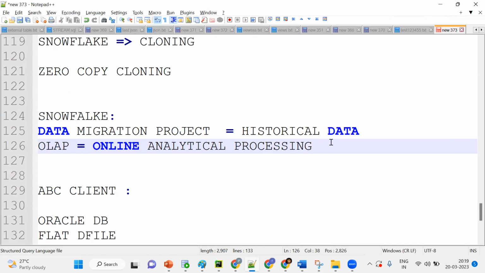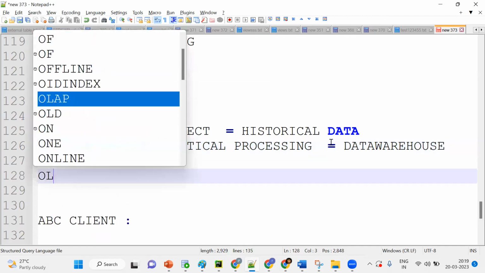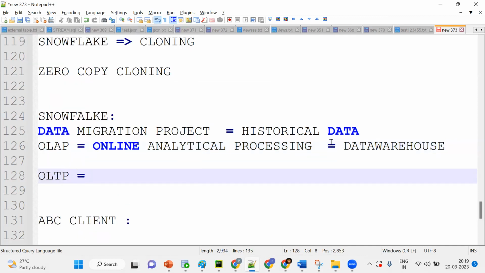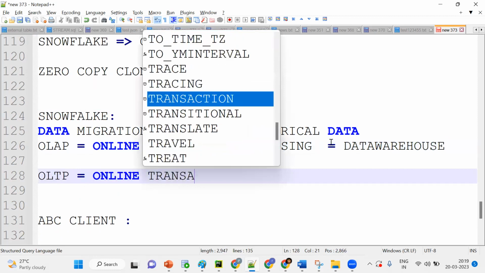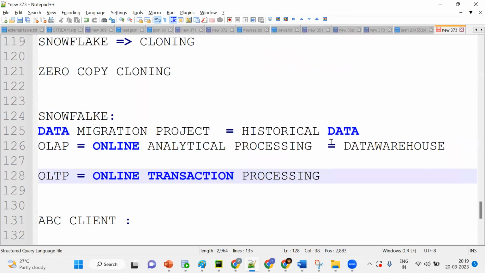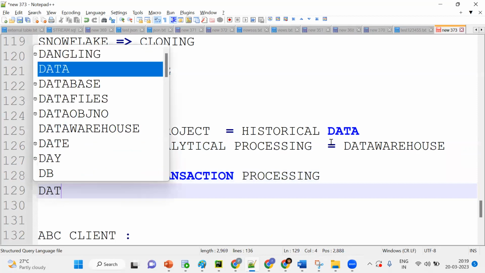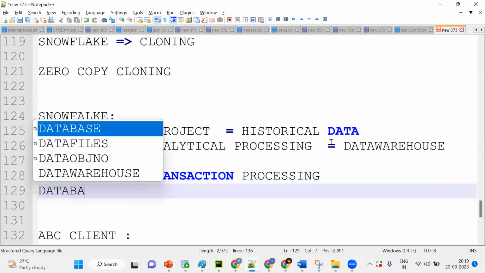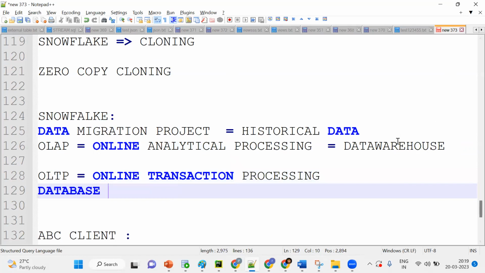For analytical processing we should go for a data warehouse. What about OLTP? What is OLTP? Online transaction processing. For transaction processing, we should go for a database. So remember one thing: a data warehouse is for analytical purposes, and a database is for day-to-day transactions.